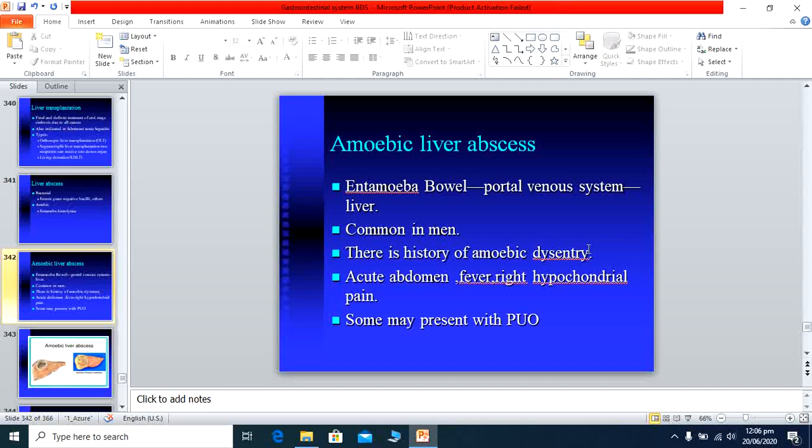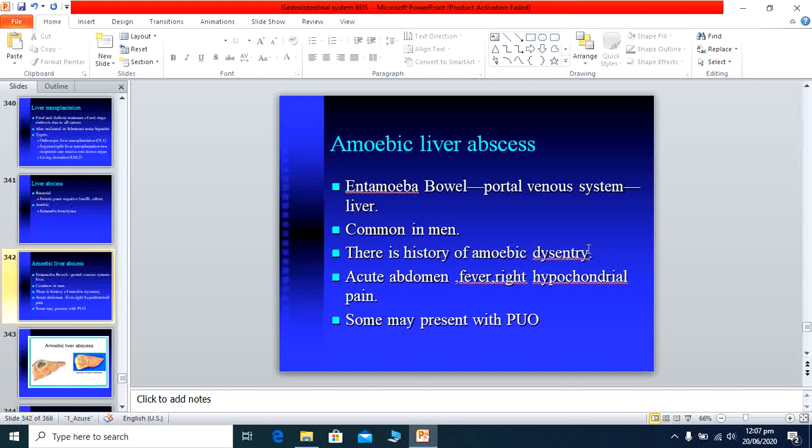When this is stretched, the patient feels pain. When we examine or touch, the patient feels tenderness. Pain is initially dull and aching, and the patient gives a history of heaviness in the right hypochondrium. Later this pain becomes sharp and stabbing.